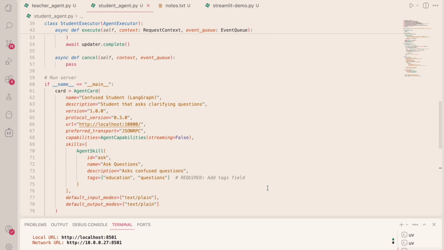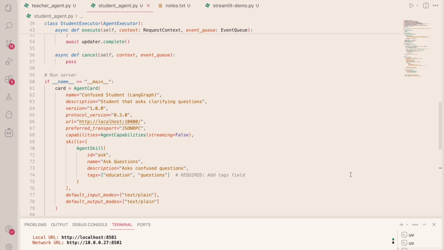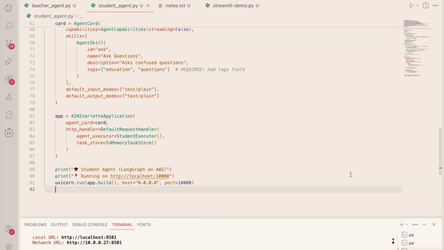Then we define the agent card. And this tells the other agents what this agent can do. Every field that you see for the agent card is required here. And the Starlette wrapper is our web server wrapper.